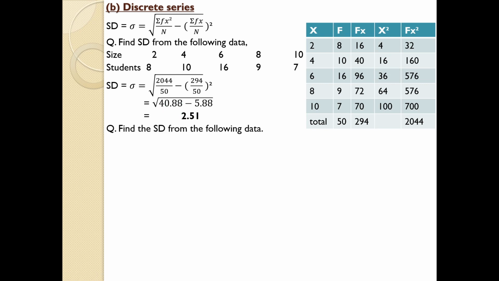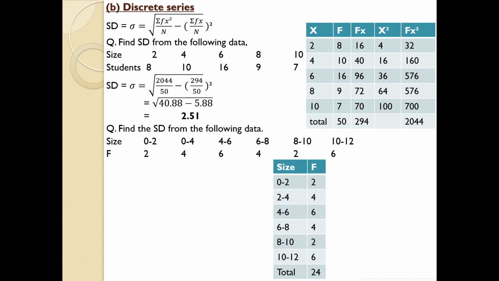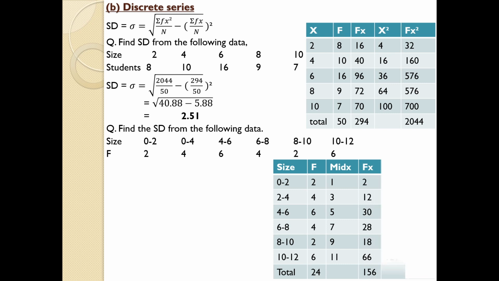Next one, find the standard deviation from the following data. It's a continuous series equation. Class and frequency are given. So just write down the details in the table. Class size represents class, f represents frequencies. Next, you need to find mid-x. Whenever you are dealing with a continuous series, you have to first write down the mid value of the class. Once you find the mid value, next you need to find fx. X square is the square of the mid-x, and finally fx square.